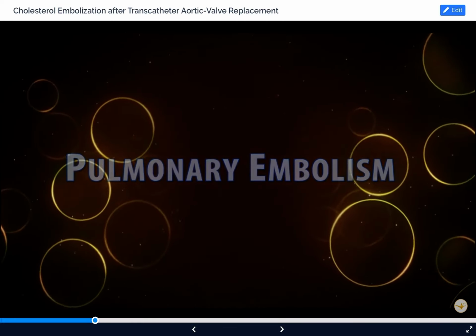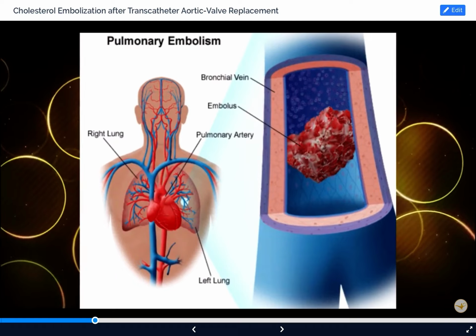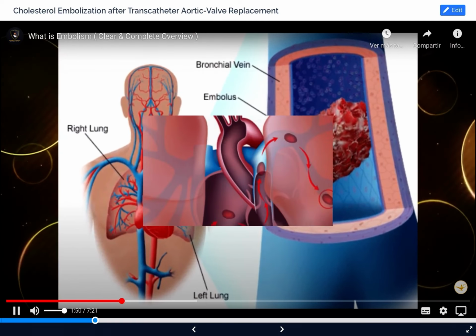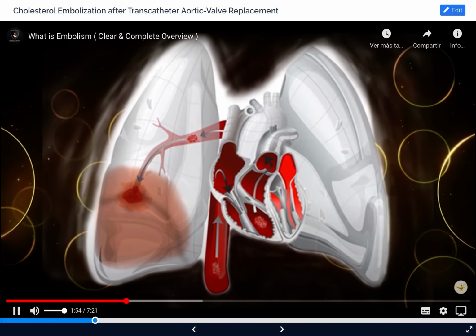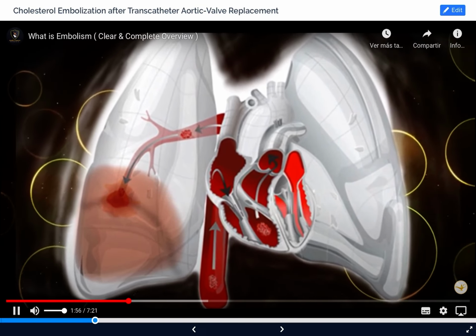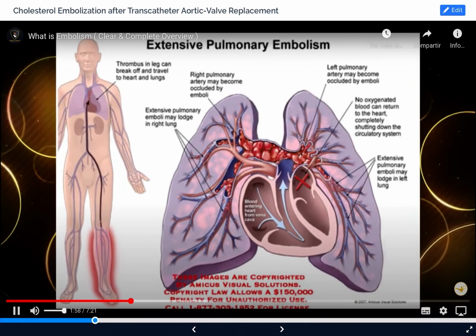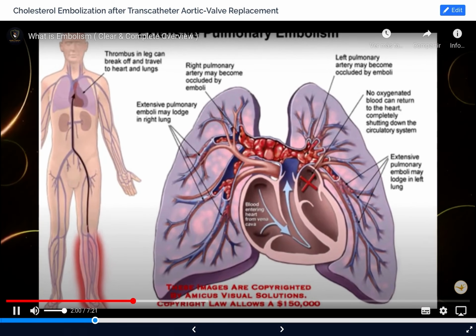Pulmonary embolism. Pulmonary embolism is the sudden blockage of a major blood vessel in the lung, usually by a blood clot. So pulmonary embolism is a type of thromboembolism. In most cases, the clots are small and are